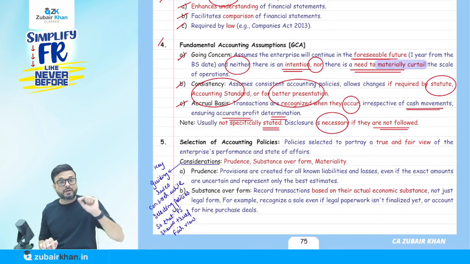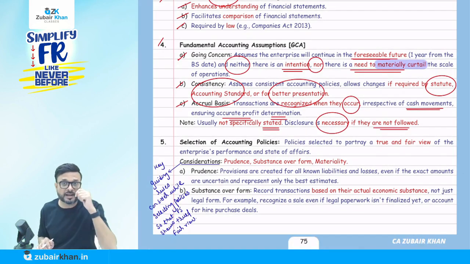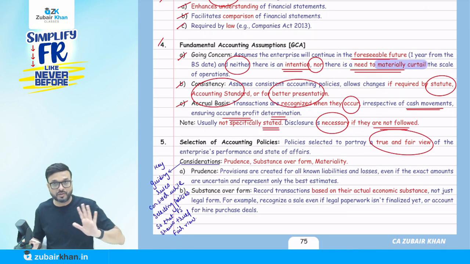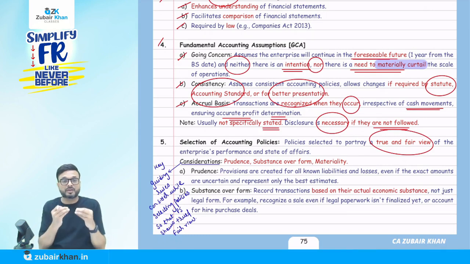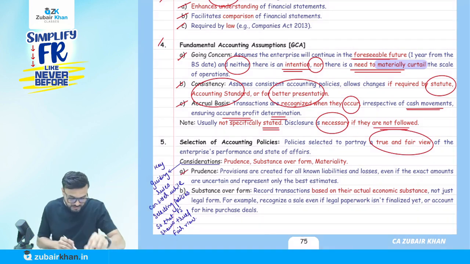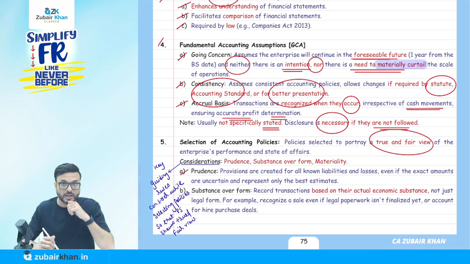Now, when we select the accounting policy, what is the primary consideration? My financial statement should show the true and fair view. But for this true and fair view, you have to take three things into consideration. First is prudence. It is a key guiding rule considered while selecting policies so that the financial statements show a true and fair view. What do you mean by prudence?